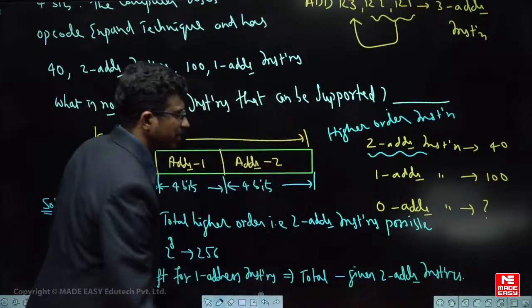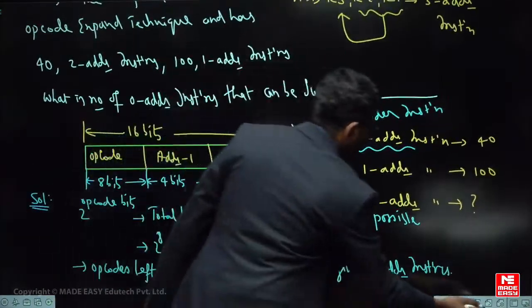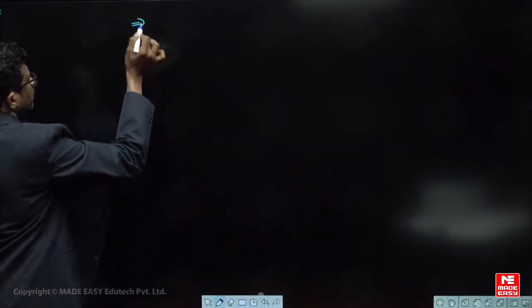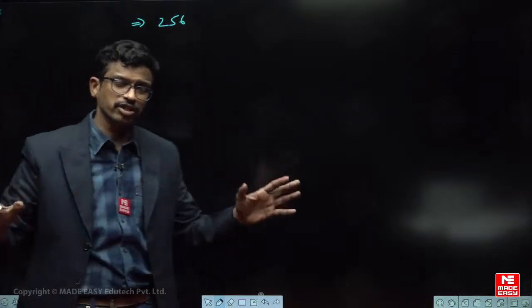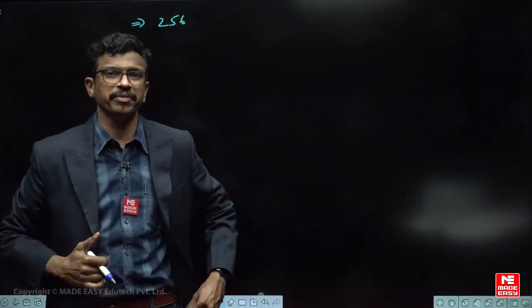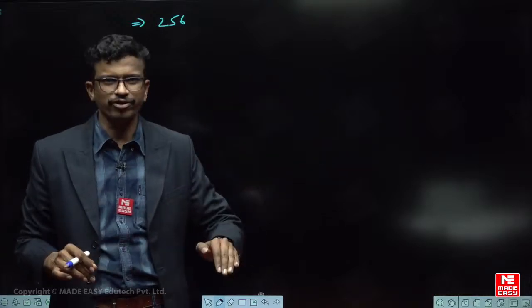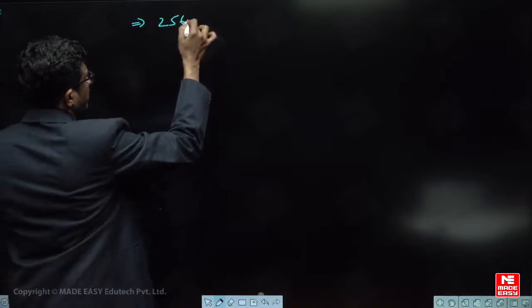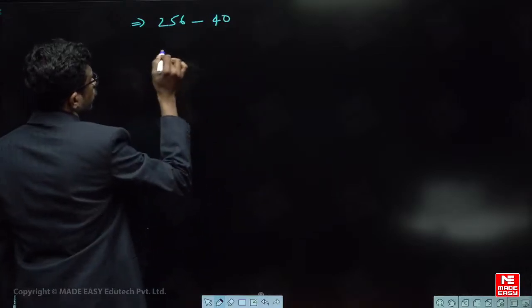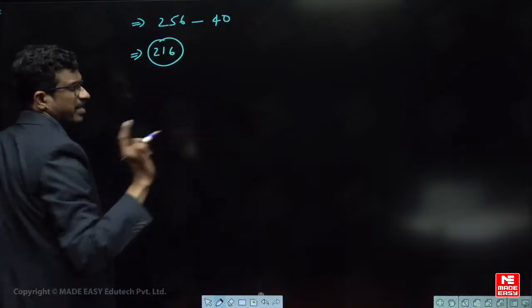Are you able to follow everyone? Clear? Right. So tell me here, you just find out what the value is. So total minus, how much is it? Let me write it like this. Total is how much? 256. If all instructions were 2 address, then 256 would be possible in that processor, but this processor supports 2 address, 1 address and 0 address also. That means there should be numbers for the rest also, right? So total minus given 2 address, how much is given 2 address? 40. That is equal to 216 codes left for 1 address.